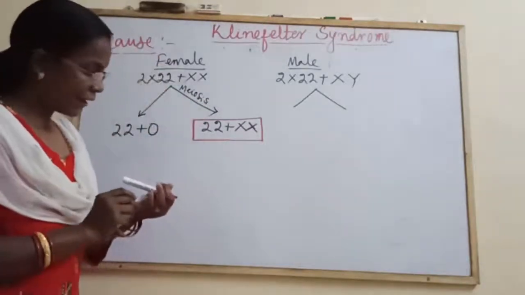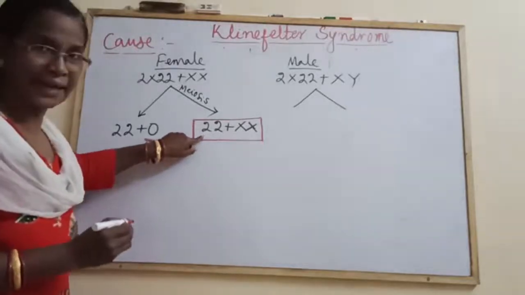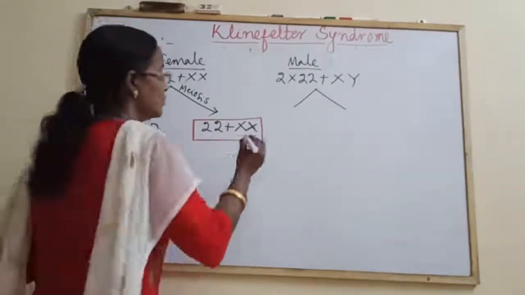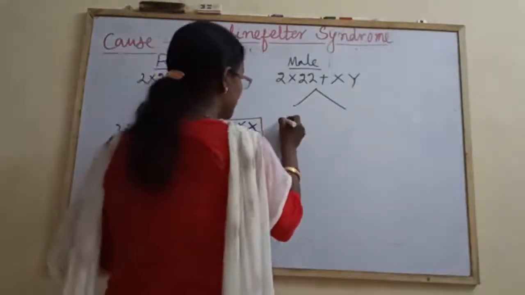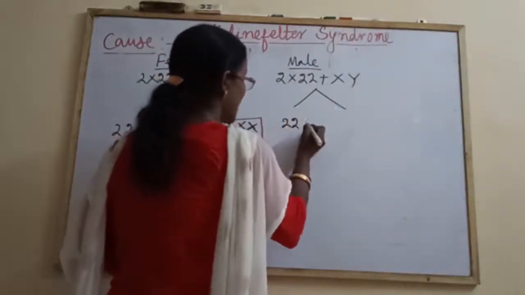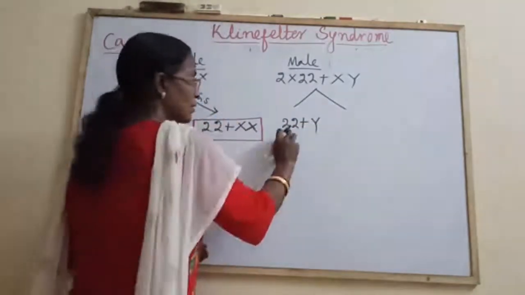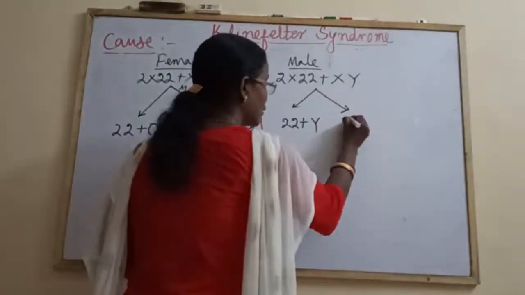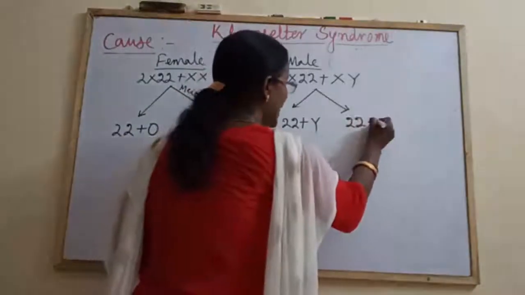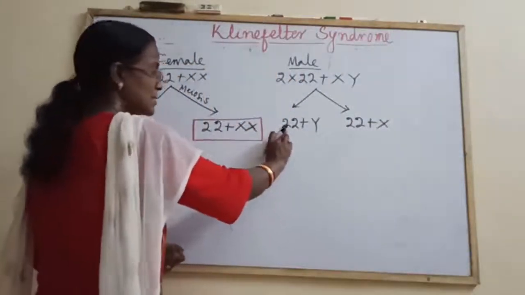When this abnormal egg fuses with a normal sperm, the sperms are of two types: one category contains a Y chromosome as the sex chromosome, and the other category contains an X chromosome.